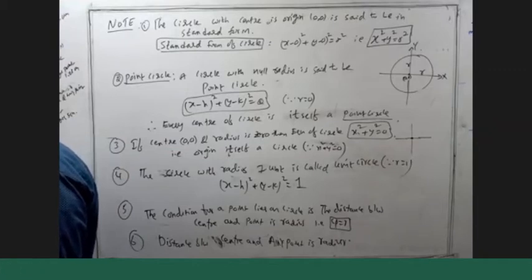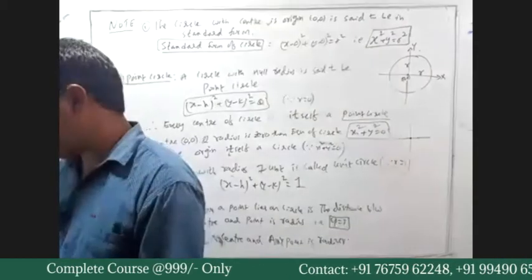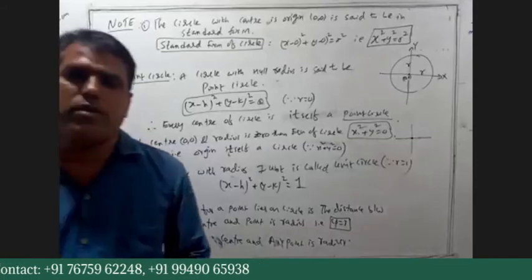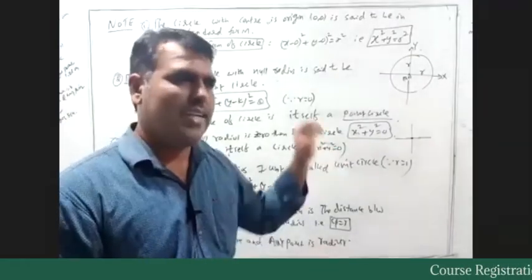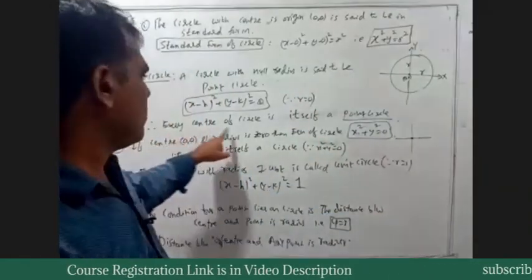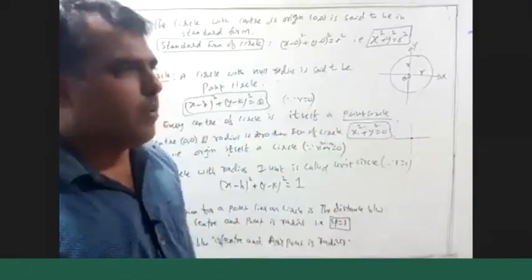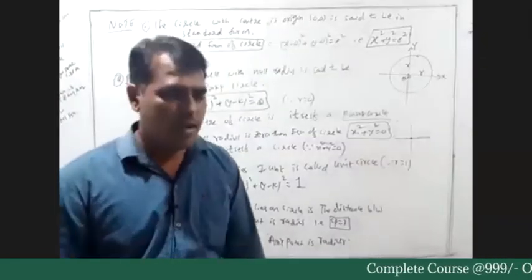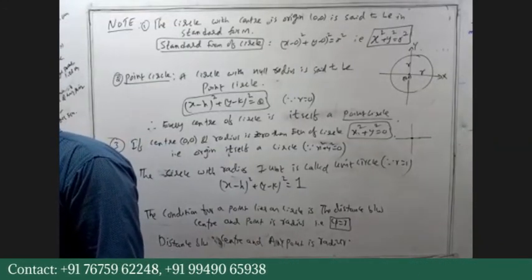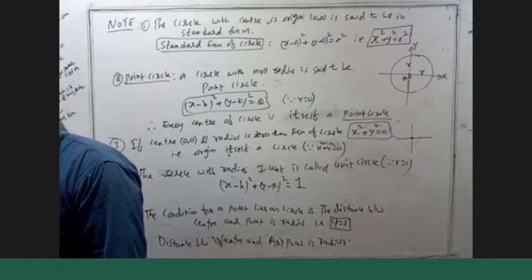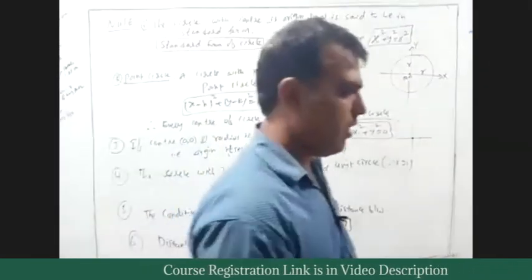Every point is a point circle, I said right. Every point is a point circle with radius 0. Origin has a special condition: the center is (0, 0), not (h, k), and the radius is 0. Origin itself is a circle. Every point is a circle with radius 0. Clear? Origin is also a point circle, because origin is a point.